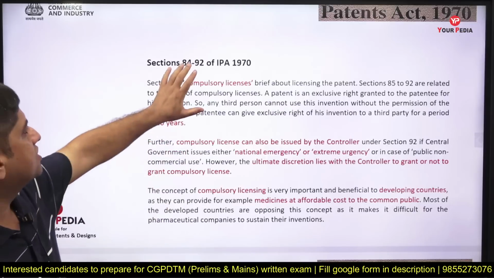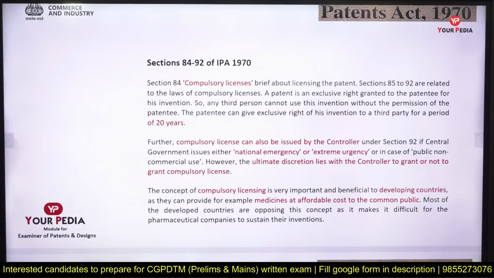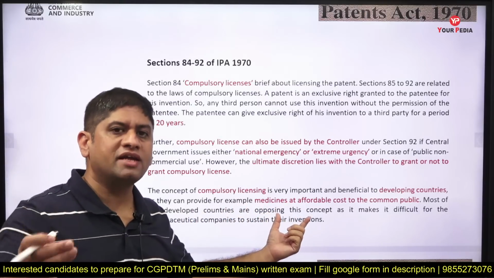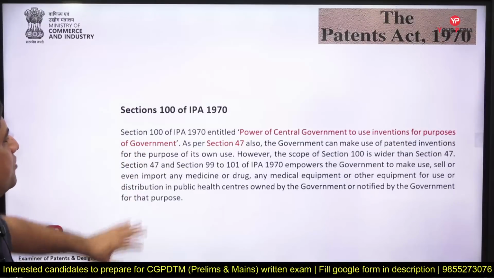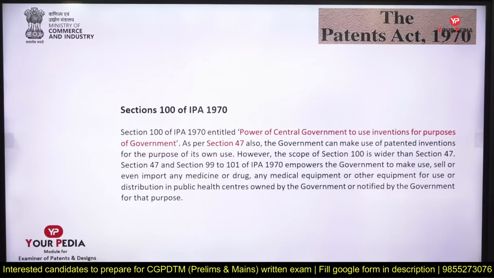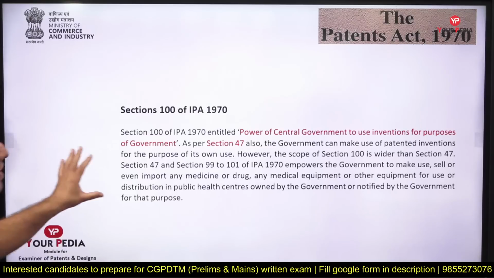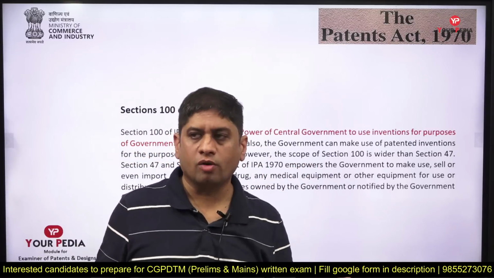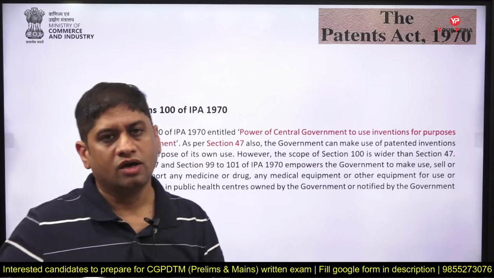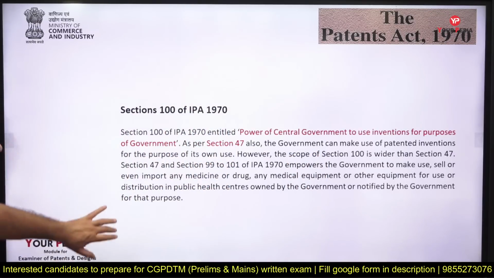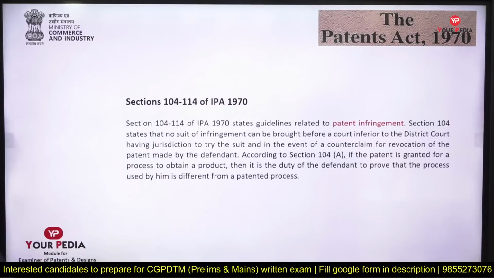The compulsory license clause is between sections 84 and 92, and that is very, very important. Compulsory licensing helps the public afford medicine at affordable prices, and developing countries benefit a lot from it. Now, what is section 100 of the Indian Patent Act 1970? It gives the central government the power to use an invention for the purpose of the government. The government is for the welfare of the people. So if the government wants to use some patent for the welfare of people, then under section 100 it can use it. What is 104 to 114?